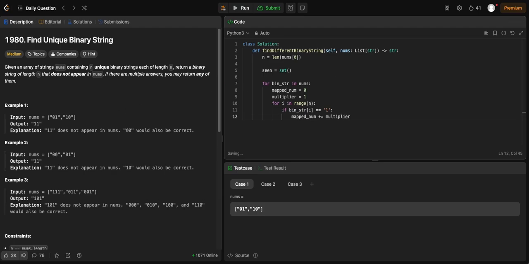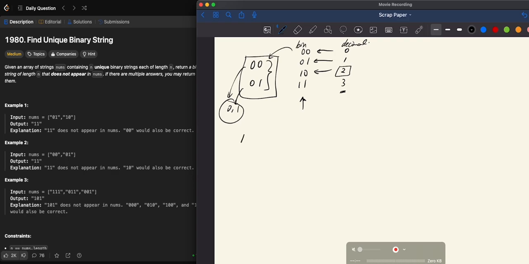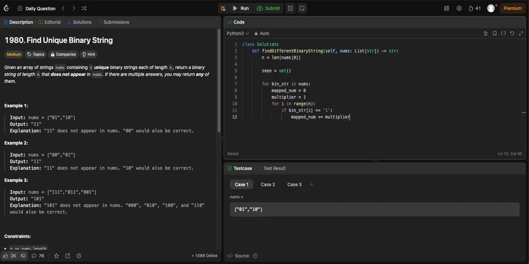So what I mean is, let's say we have 101. Well, we can just check for this one. So the multiplier would be 1 here. And if it is a set bit, we can just add it, right? So if we set the multiplier to like 124, we can convert that to decimal, right? So that's easy enough.